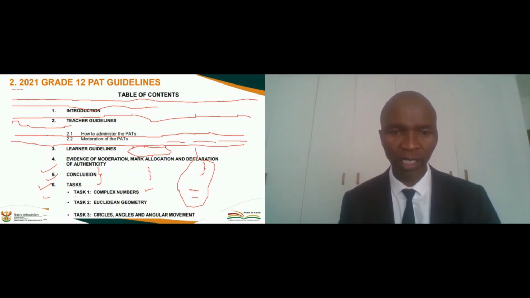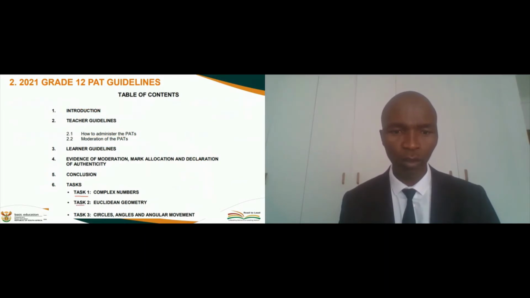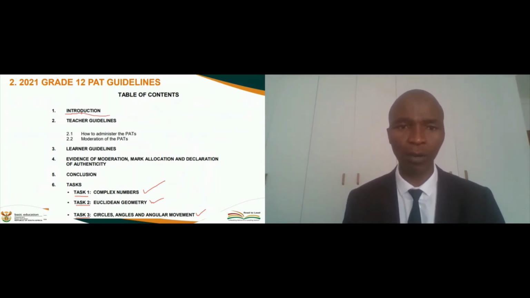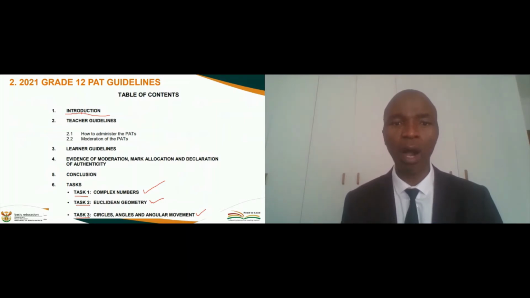Task 1 is on complex numbers, task 2 is on Euclidean geometry, and task 3 is on circles, angles, and angular movement. So this one on complex numbers is done and dusted. Then we are busy now with the mediation of Euclidean geometry, and then later in term 3 we are going to do task 3, which is on circles, angles, and angular movement. So in the table of contents, there is the introduction, which is what I've talked about, and then teacher guidelines, how to administer PET, it is there. Moderation of PET, how it will be moderated, it is there.